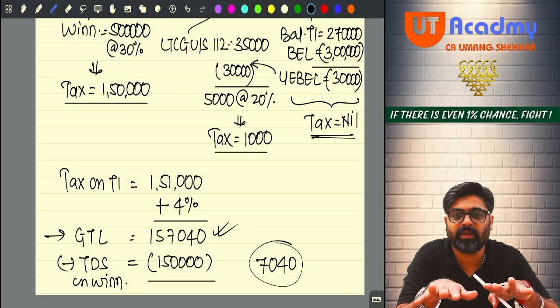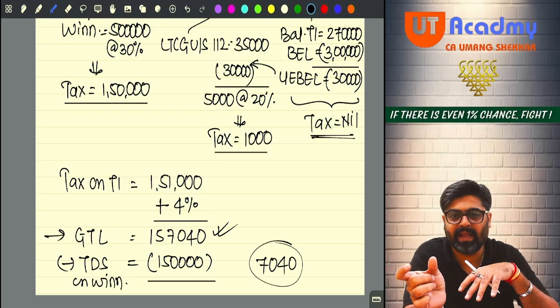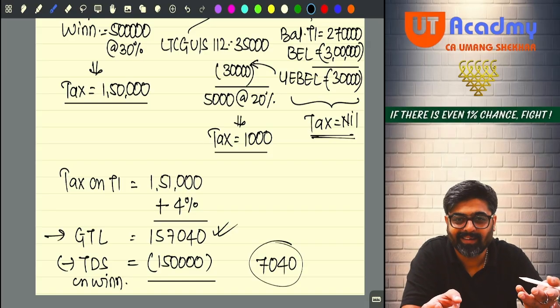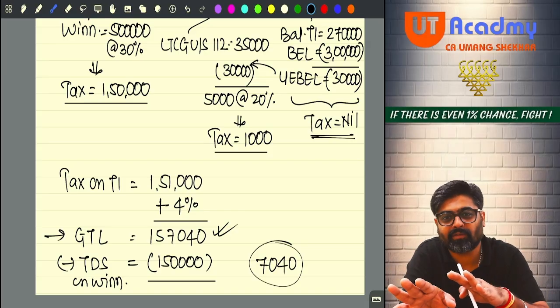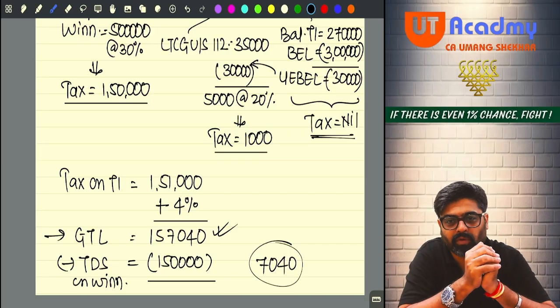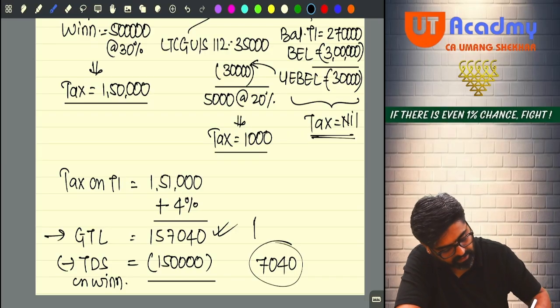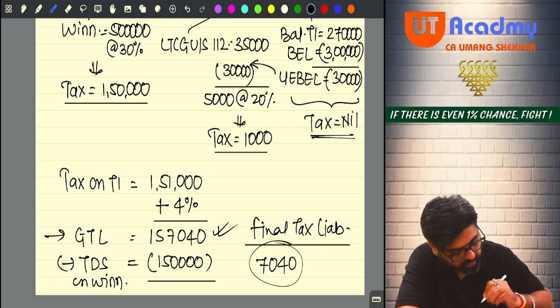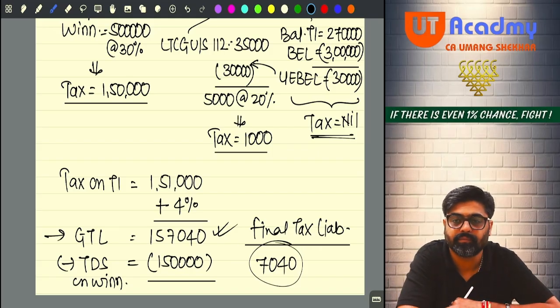But don't take this risk. Okay, only one line extra we have to write. So take the credit of this TDS on winnings and show the final amount 7,040 as payable. This is your final tax liability. Done, sir? Should I move ahead?